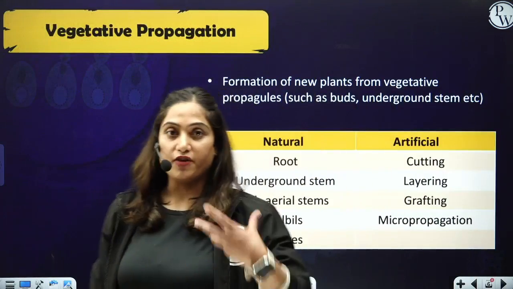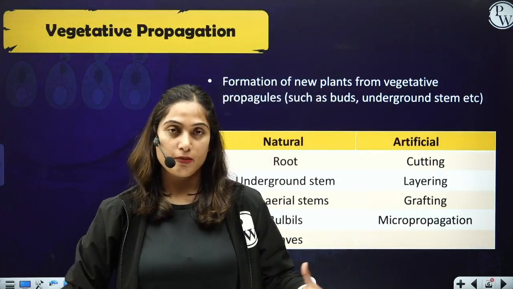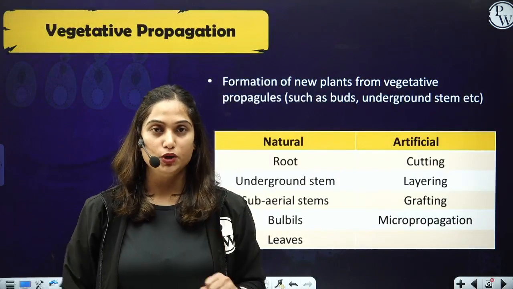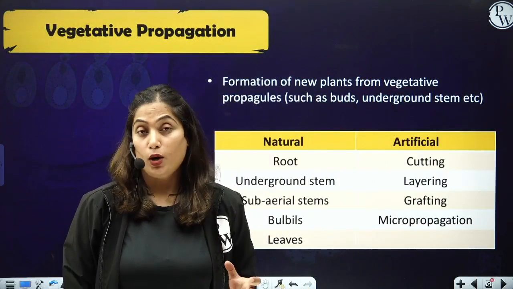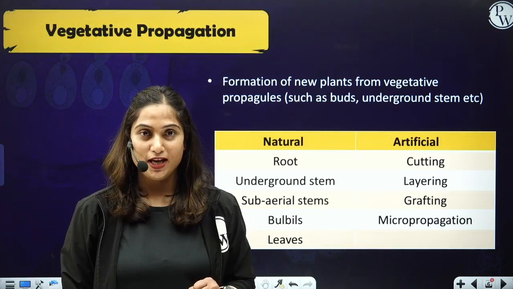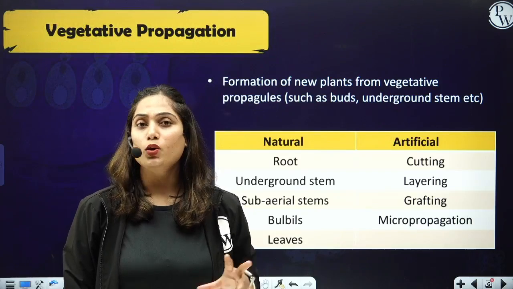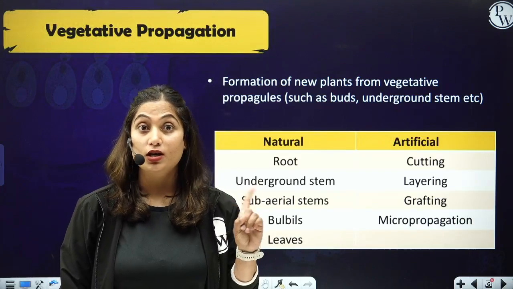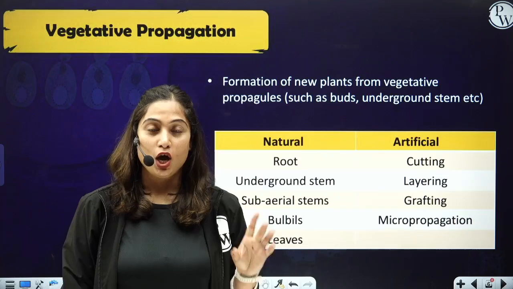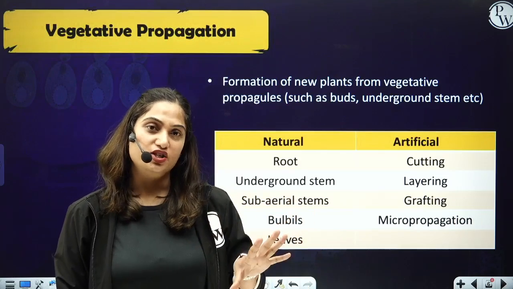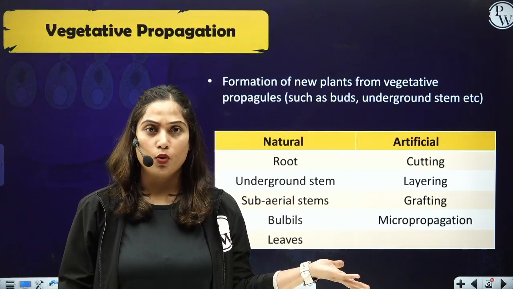In the method of vegetative propagation, a vegetative propagule is involved. And what is a vegetative propagule? It can be any part of the plant, right? And that vegetative propagule is not a specialized structure. Often it is thought that vegetative and asexual reproduction are one and the same thing.